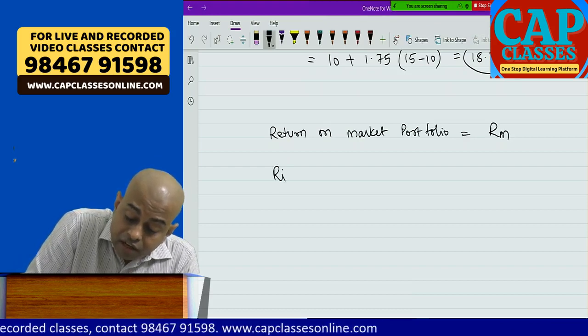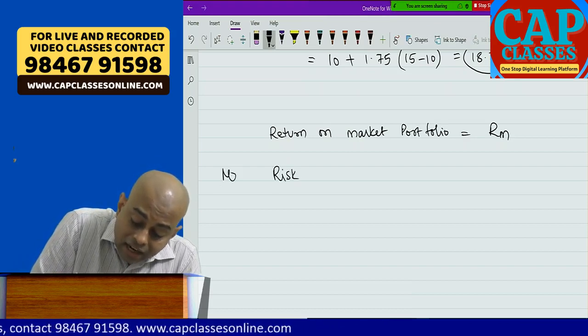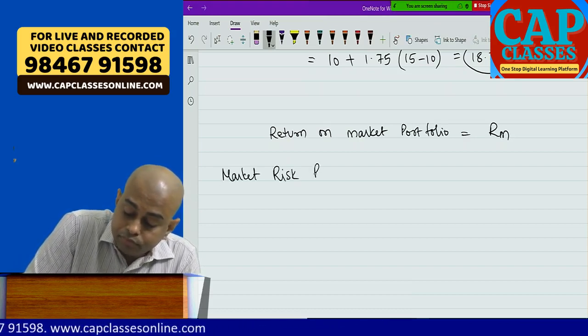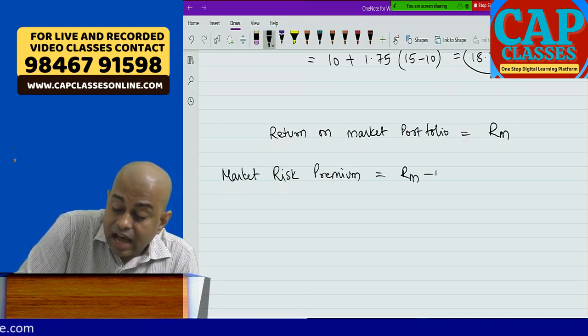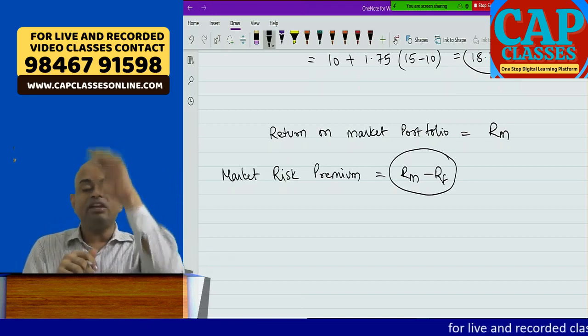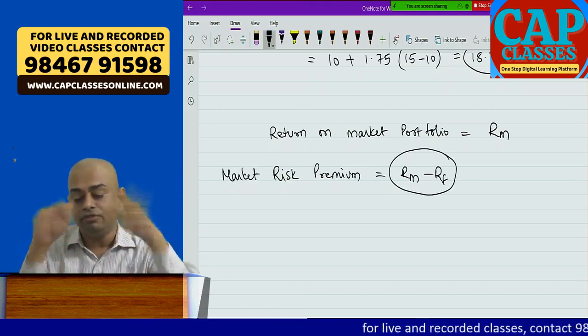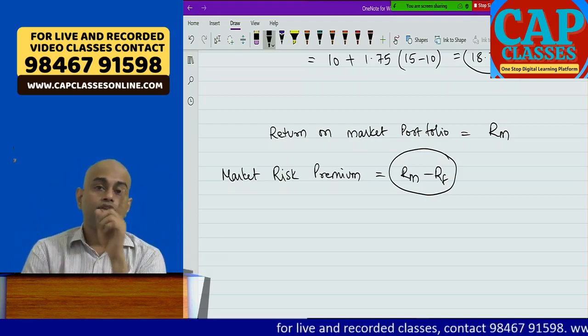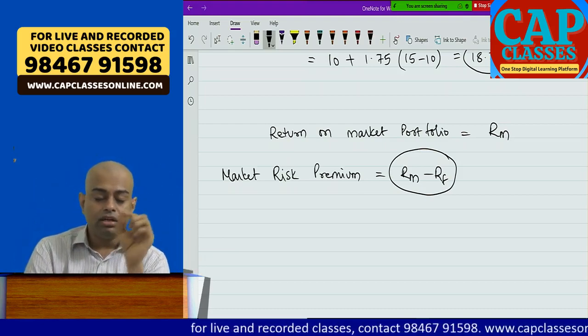If the word used is market risk premium, this is RM minus RF. That means they already calculated RM minus RF and then gave it. Again, if you subtract RF, 4 marks gone. So be careful in the question.